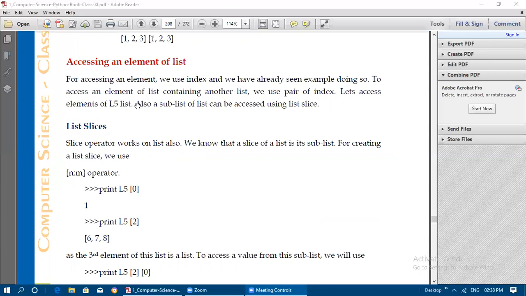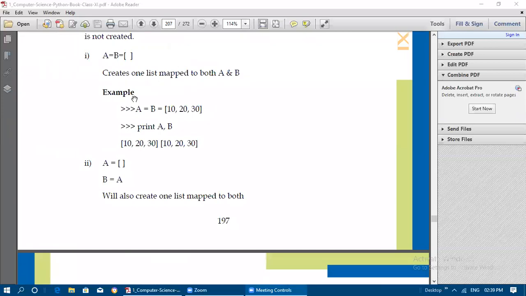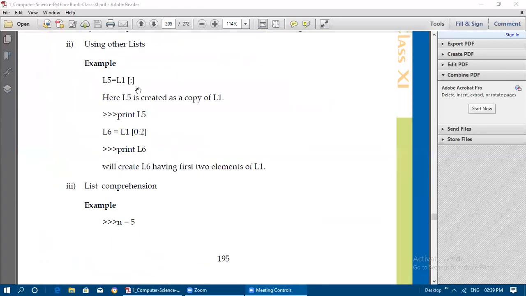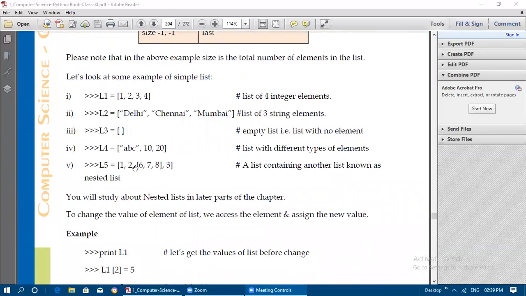So let's access elements of list L5. Also, a sublist of a list can be accessed using list slice. If a list is having another sublist, for example L5, if you see in the beginning we have seen L5, L5 is a list which is having another list inside. See here, another square bracket we have used, inside that we have 6 7 8.